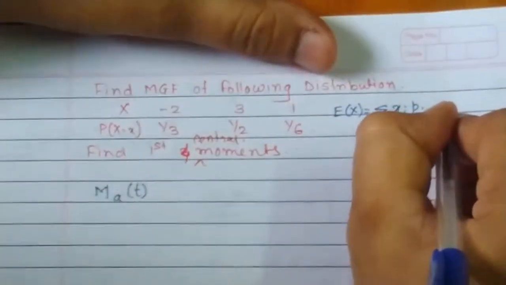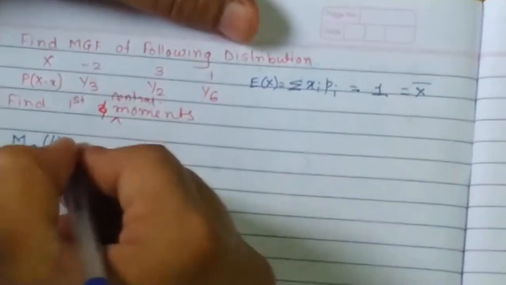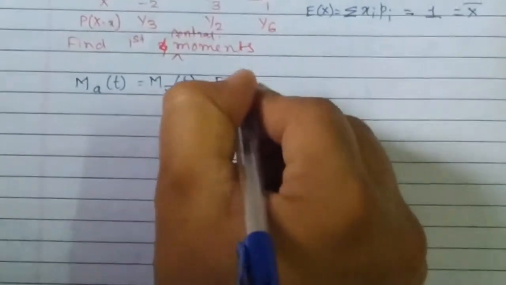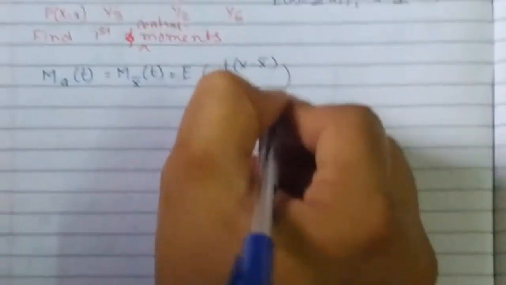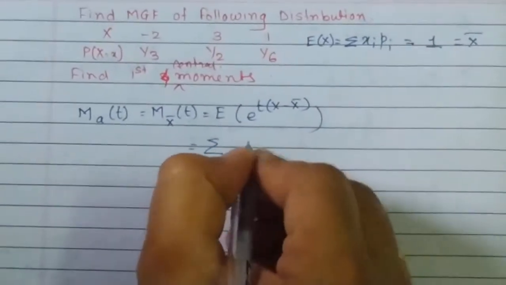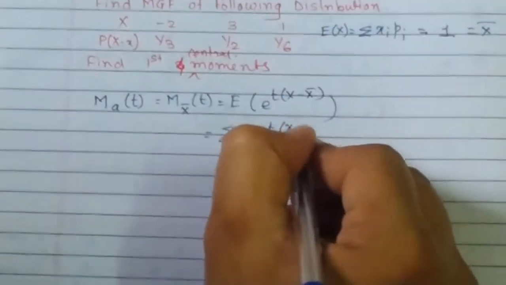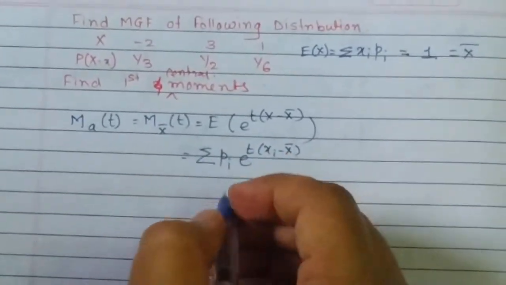If I go on to calculate the mean, it is 1. I call this x bar. So this a will be replaced by x bar. So this is E of e raised to t into bracket x minus x bar. So this is summation pi into e raised to t into bracket xi minus x bar.